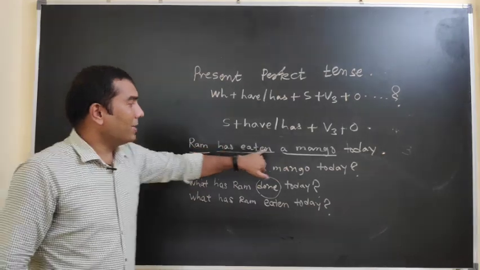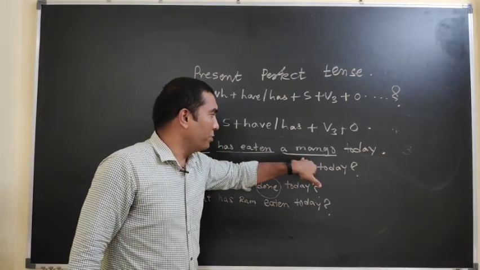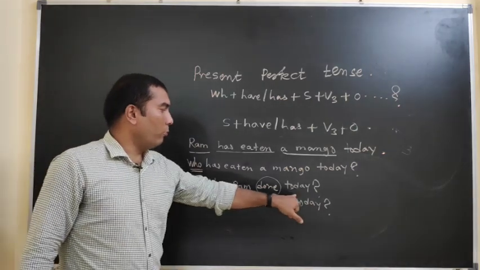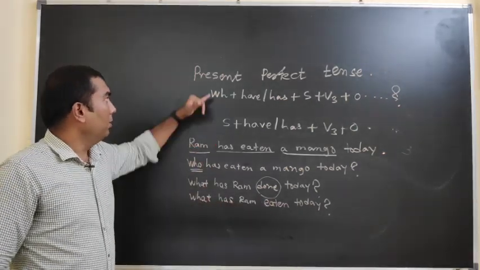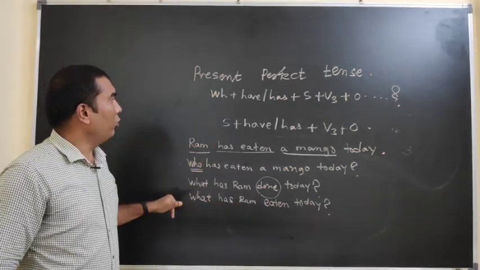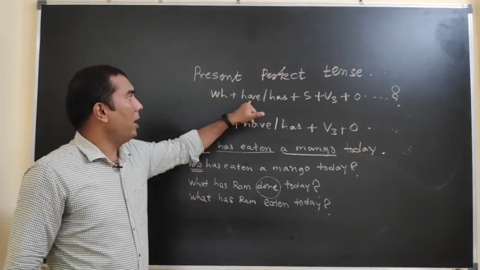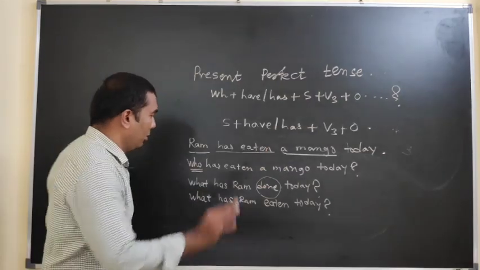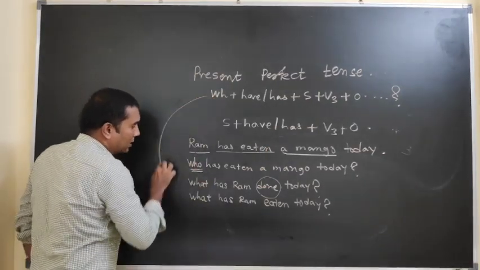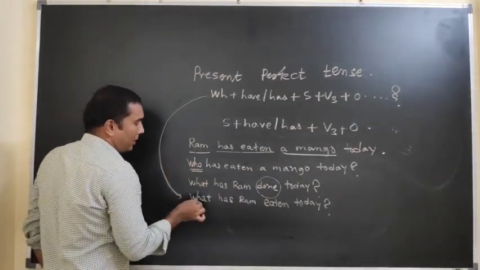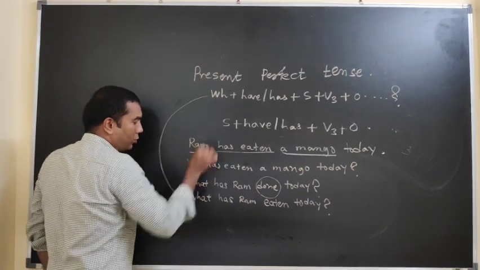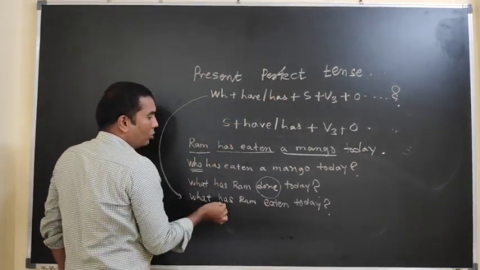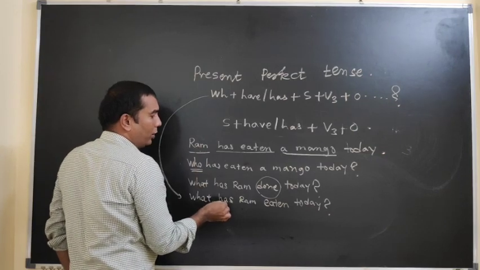If I want to ask a question to an object, at that time I can use that type of a formulation of a present perfect tense WH question. WH word have or has, subject verb third plus object. Look at that, how I have just changed according to the pattern. According to the WH word I have taken had. Ram is a proper noun, so that I have taken has as a supporting verb.